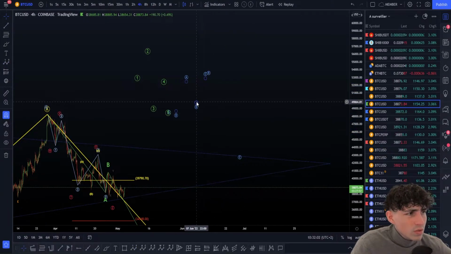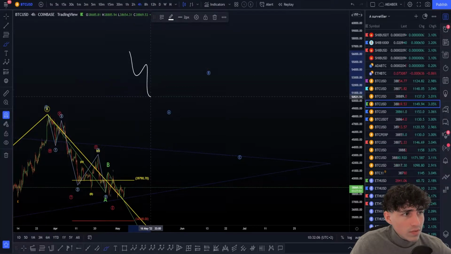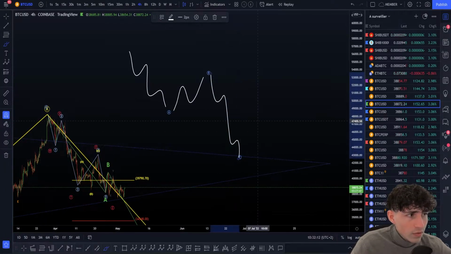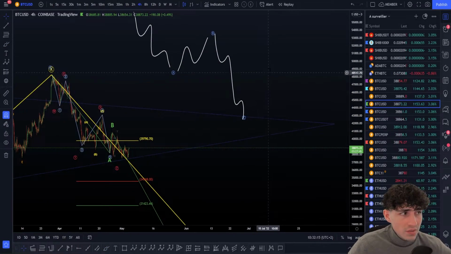I'm going to remove all of this just to show everything. In the A wave, we'll have 1, 2, 3, 4, 5. In the B wave, we'll have a correction, triangle, whatever you want. In the C wave, we'll have a 1, 2, 3, 4, 5. These are the smaller waves of an ABC zigzag.